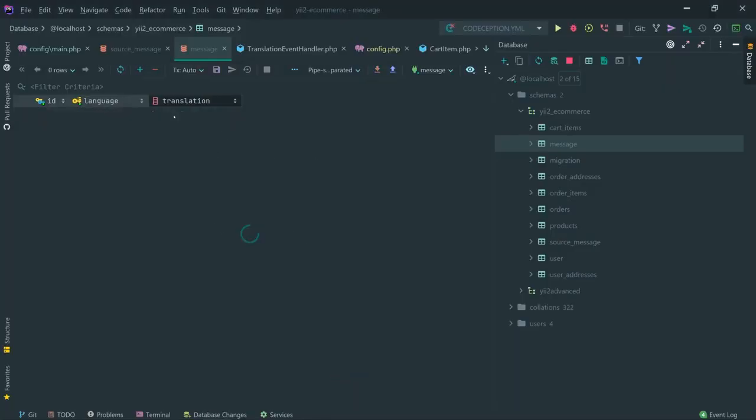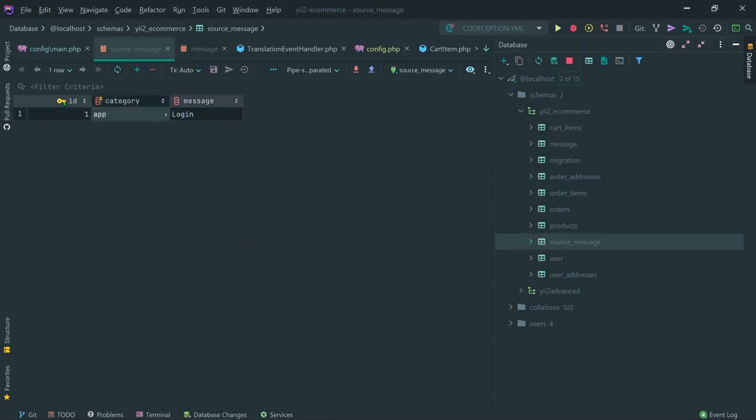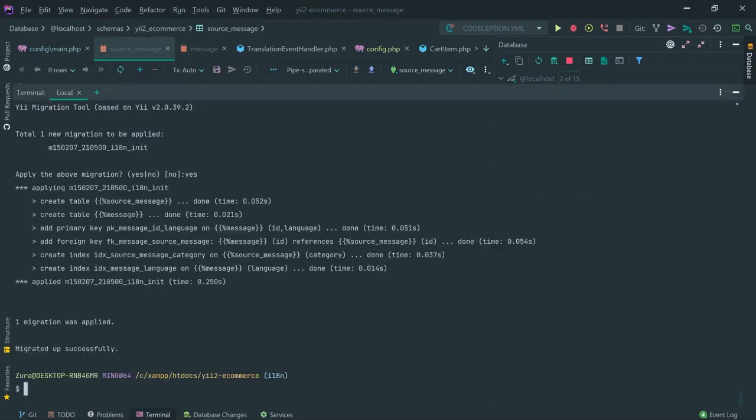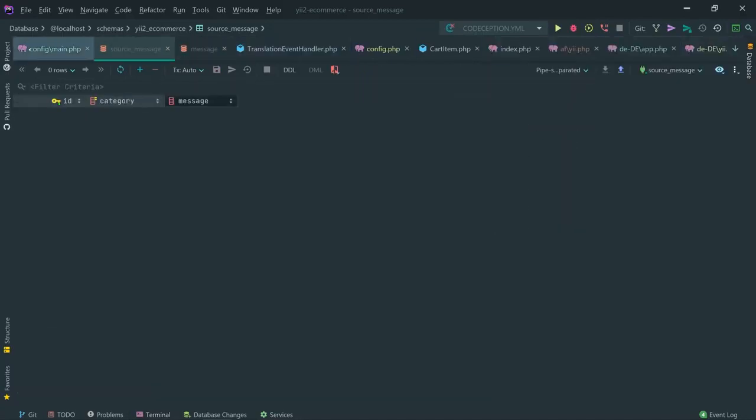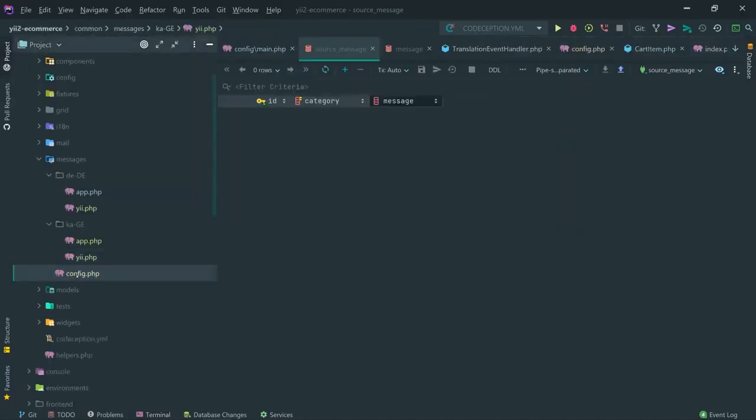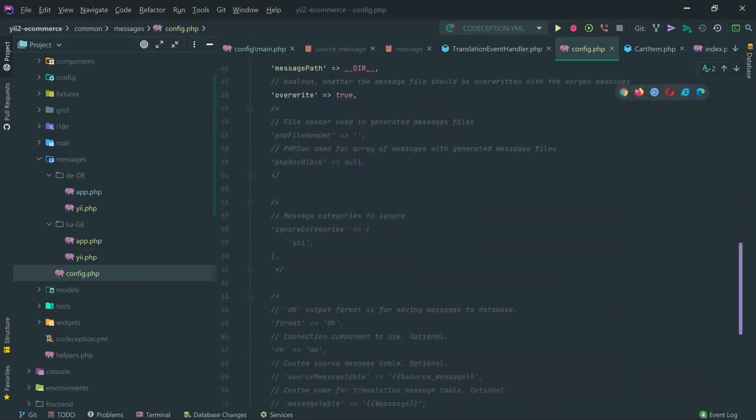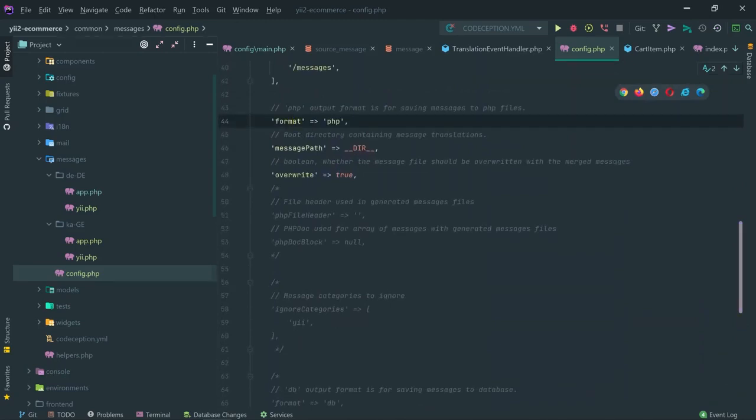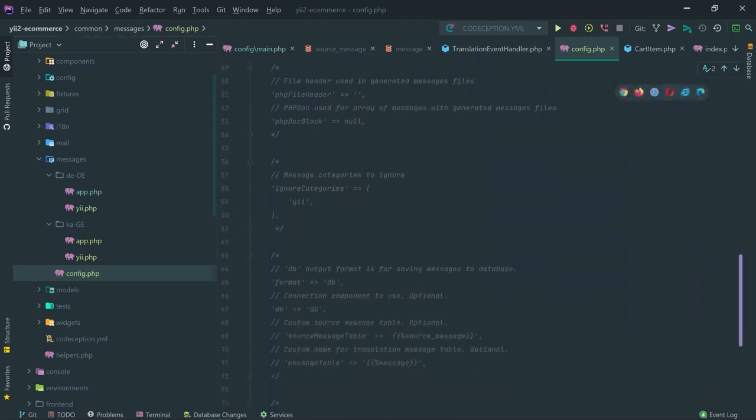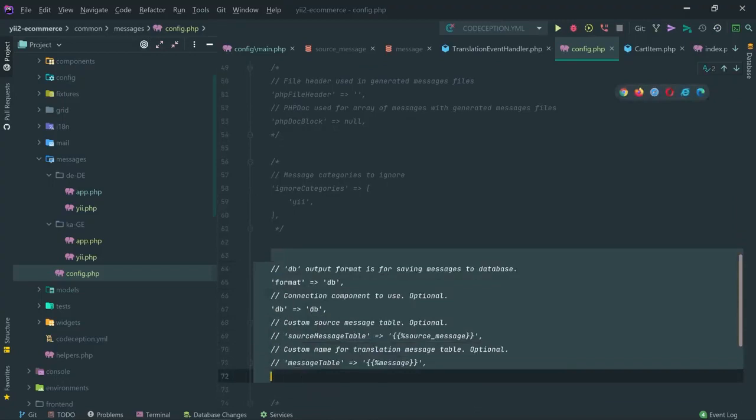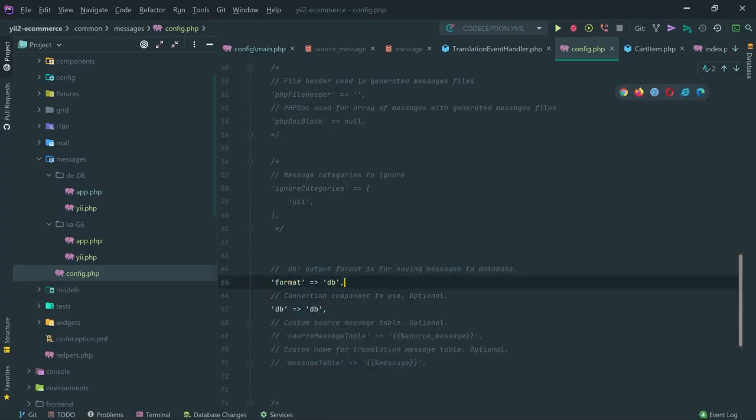I'm going to actually delete this because I'm going to have it finally in the PHP files, but I'm going to show you also the following thing. So let's open that config file from the messages, and I'm going to switch the format. Let's comment this format and uncomment for DB. So we uncomment the format DB, and we have this DB as well, and the default source message table and the message table is this, so they are fine to be there.